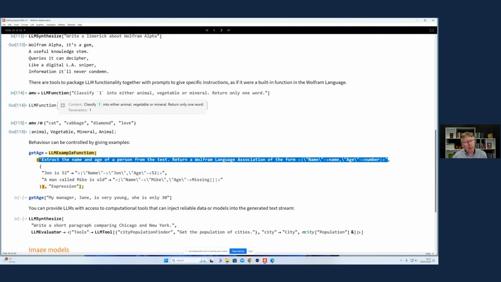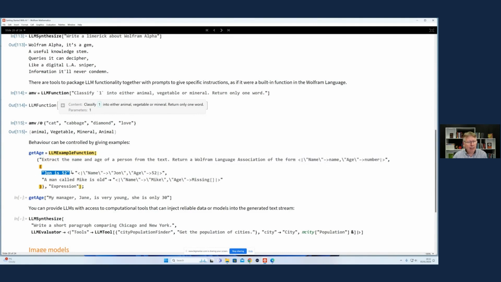So here I'm giving it some prompt engineering again. I'm saying extract the name and age of a person from the text, return a Wolfram Language association with the keys name and age, looking like this. And then here are some examples. Here's an example: John is 52, and I want you to return this data structure. A man called Mike is old. I want you to return this data structure. That's given an example of what happens if the age isn't mentioned at all. I've said missing. And I want you to parse that as a Wolfram Language expression when we get it back.